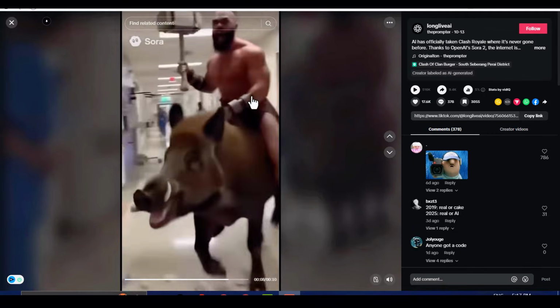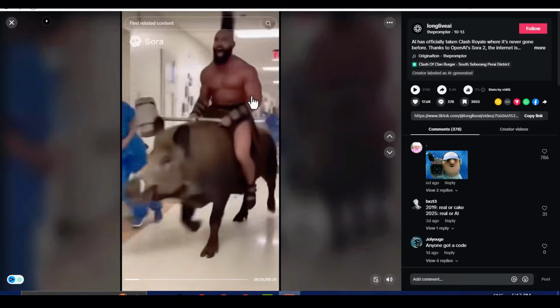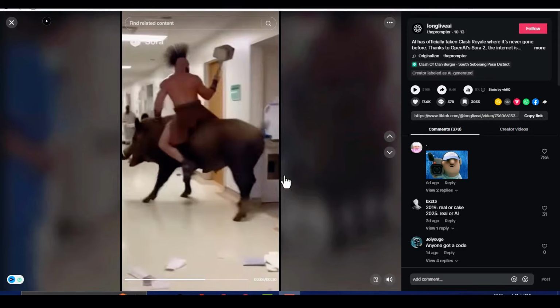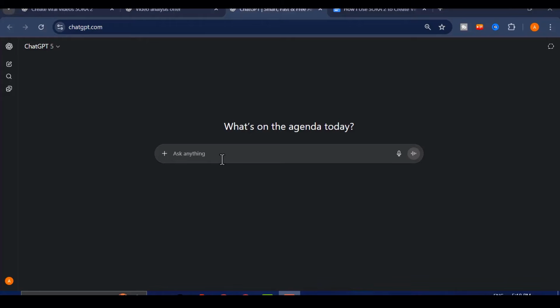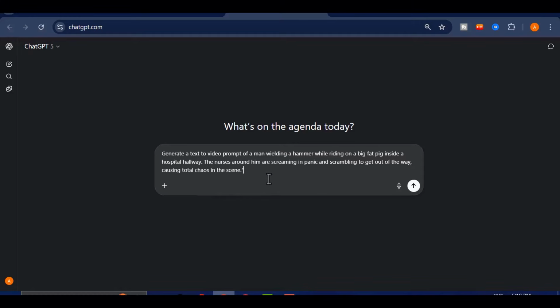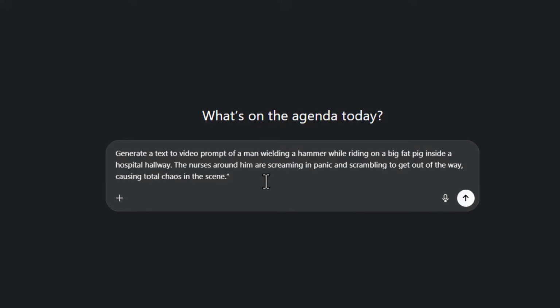For example, let us say I come across a TikTok video of a man riding on a big fat pig in a hospital hallway that is gaining a lot of traction. Rather than just scrolling past it, I study it closely and decide I want to create something similar. At this point, I would take what I have seen, describe it clearly to ChatGPT, and then ask it to generate a text-to-video prompt that will help me achieve the same kind of idea. This simple but strategic approach allows you to ride the wave of existing trends while still putting your own creative spin on the content. The way I would phrase it is something like this.